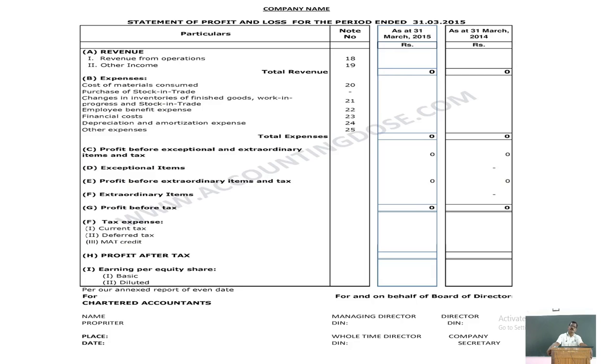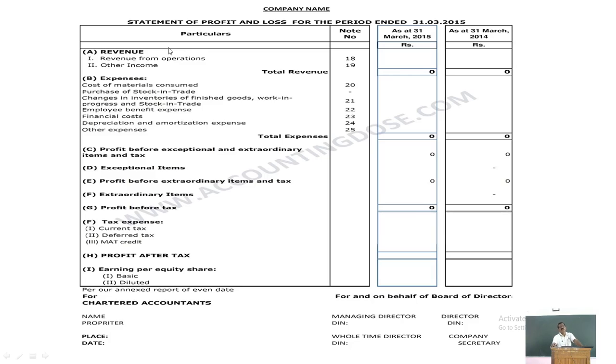Here it is classified as revenues and expenses. All the credit side items of the trading and profit and loss account come under revenues. All the debit side items are classified as expenses.